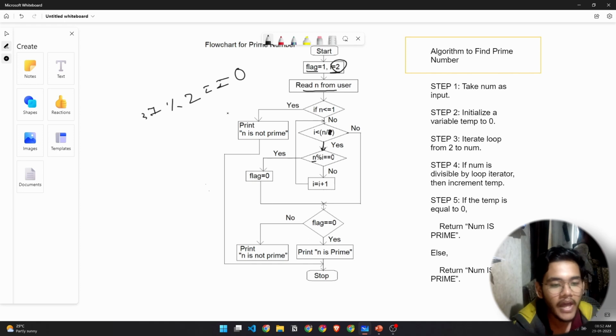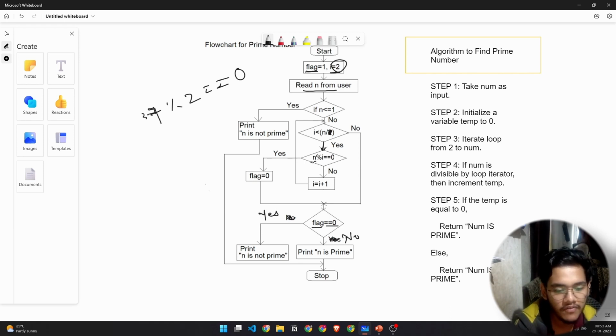We have to set a variable to record whether we found a factor or not. In this flag, we have written 1. Basically, this flag is used to determine whether the number is prime or not. In the end, as you can see here, we are checking if the flag is 0, that means the number is prime. And if not, then n is not prime. Actually, there is a mistake in this code. This has to be no, and this has to be yes.